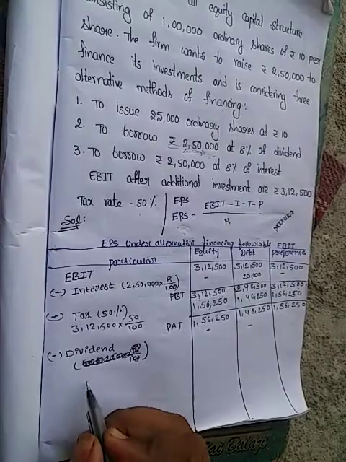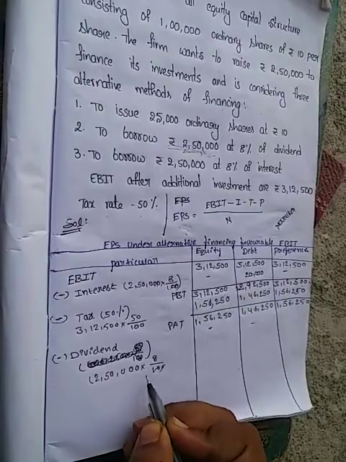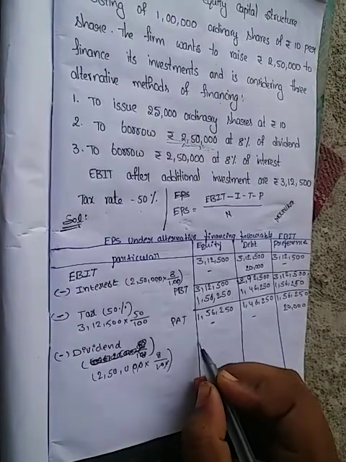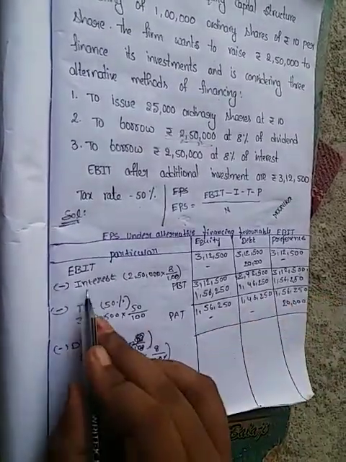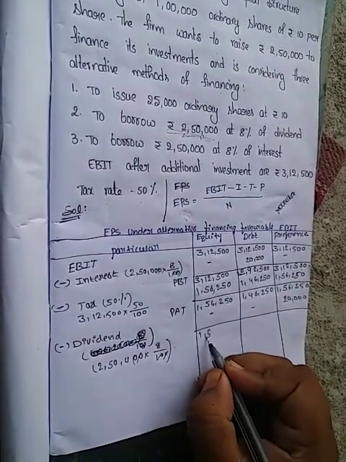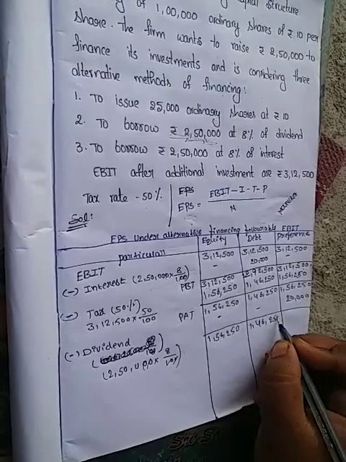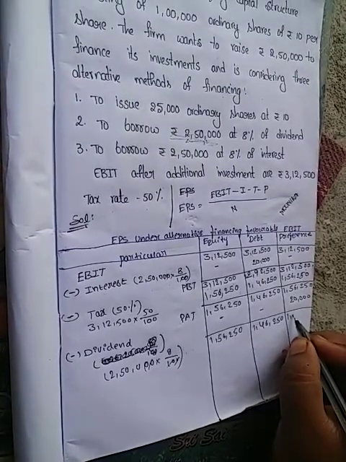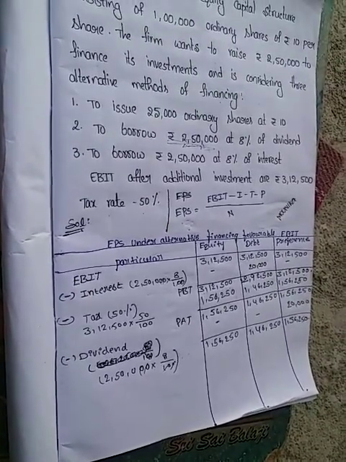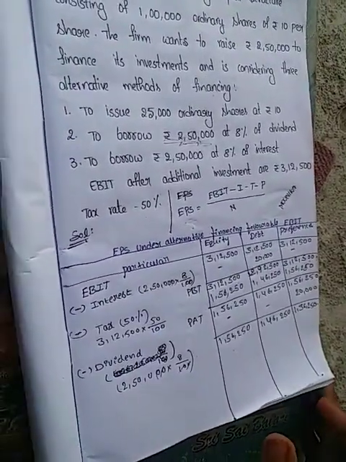So 2,50,000 into 8 by 100, the amount is 20,000. We deduct this dividend from the PAT, profits after tax. So we get 1,56,250, 1,46,250 and 1,36,250.